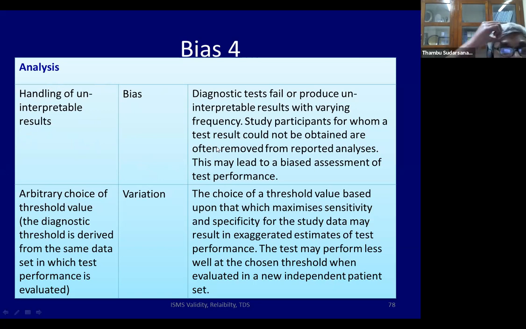Most journals will not like to have a 3x2 table. They'll say, oh, what nonsense, how did you have uninterpretable? Everybody knows that almost all diagnostic studies have uninterpretable results, but they're not very happy when you publish it.